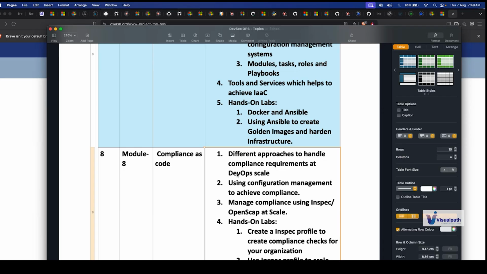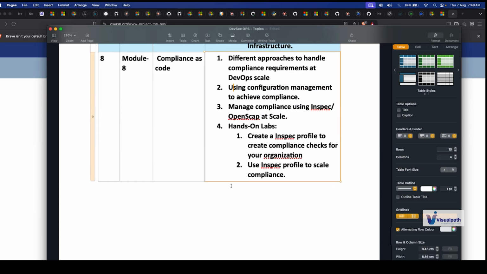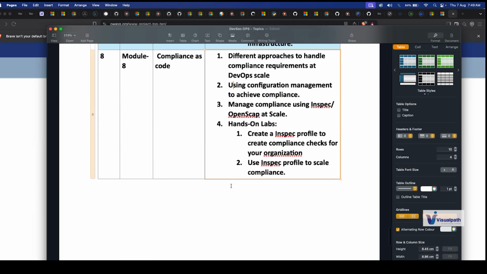Another example: if you are opening 0.0.0.0 to the world, your compliance as code will automatically run and delete that security group from the firewall rules of your Azure networking.